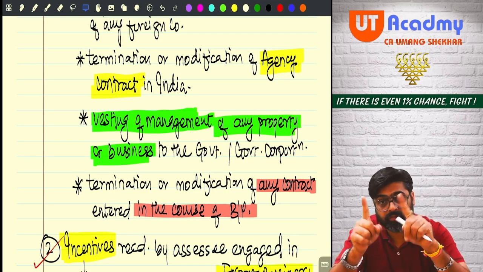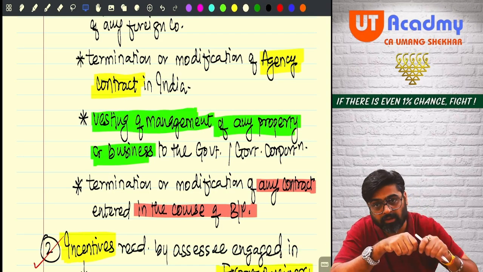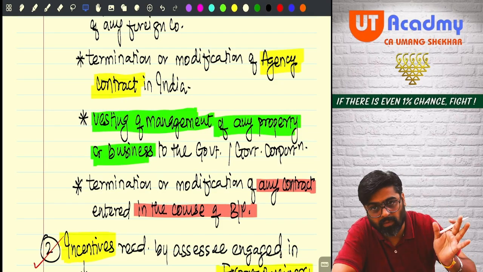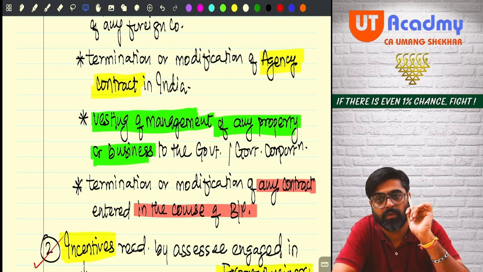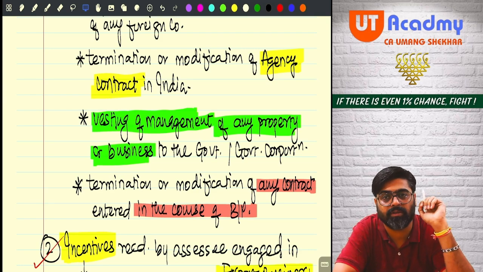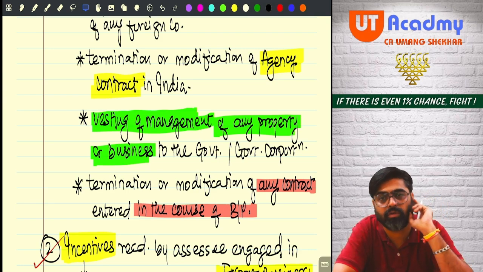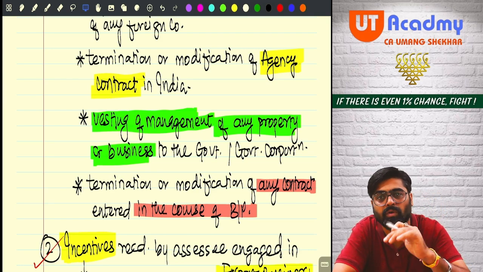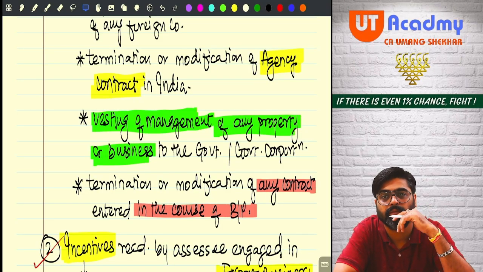And for this sale, you are going to give me this much commission, that out of the total sales made for you, 5% I will take as commission. So for example, if 100 crores you are selling, 5% you will be getting as commission. That commission will be your PGBP income.